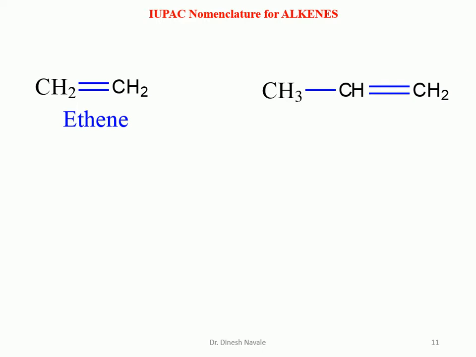This CH2 becomes carbon number 1, this CH becomes carbon number 2, and CH3 becomes carbon number 3. The double bond is present between carbon number 1 and carbon number 2, so 1 should be used for the nomenclature. So it is prop-1-ene, or simply we can write it as propene.